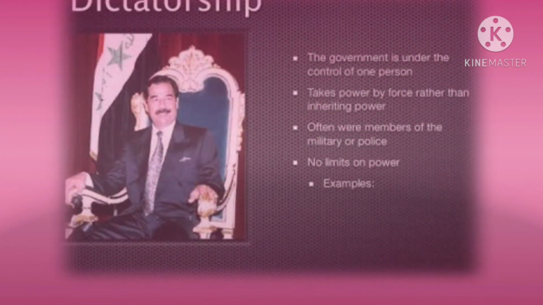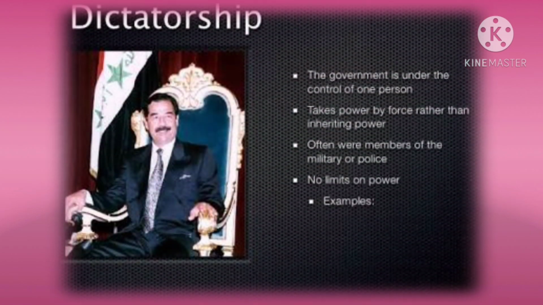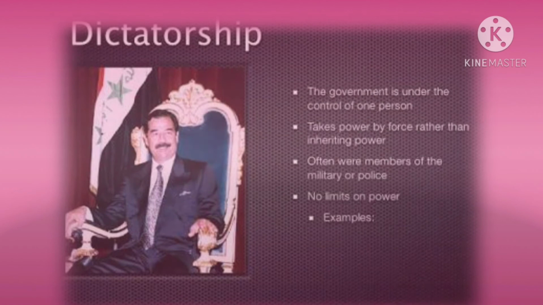All powers of the government are concentrated in the hands of a particular individual called the dictator. Such authoritarian governments are formed without the consent of the people. In such a system, people do not have a say in the government.